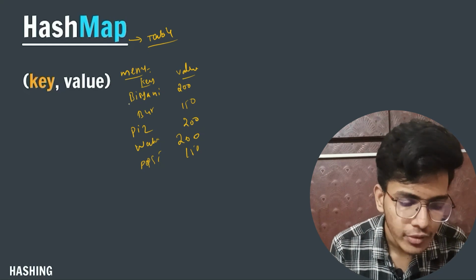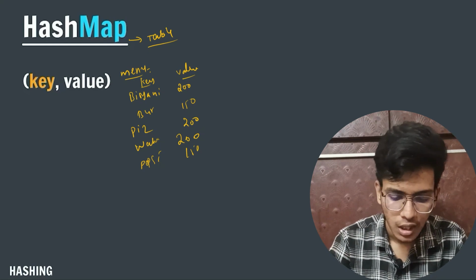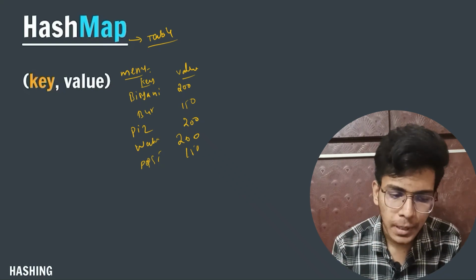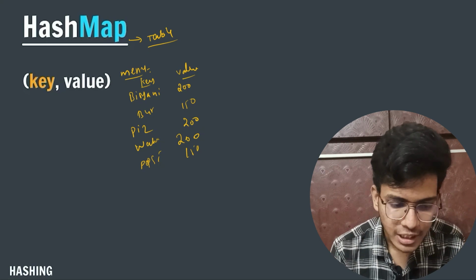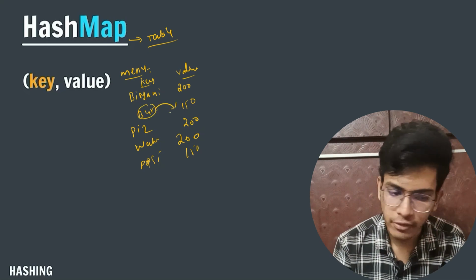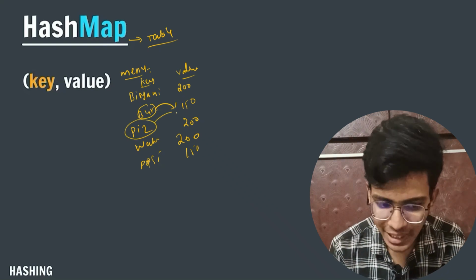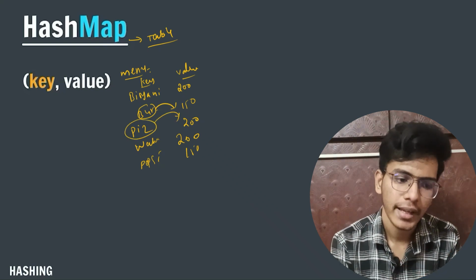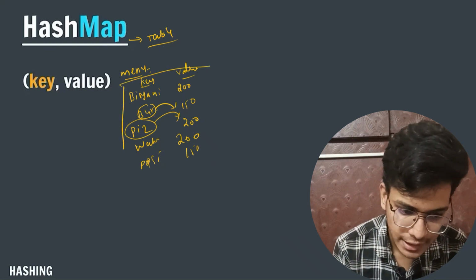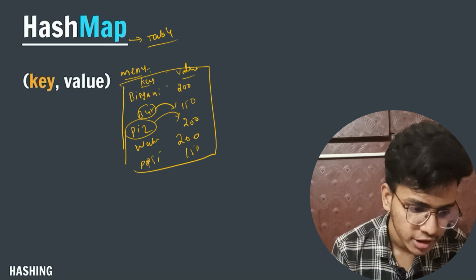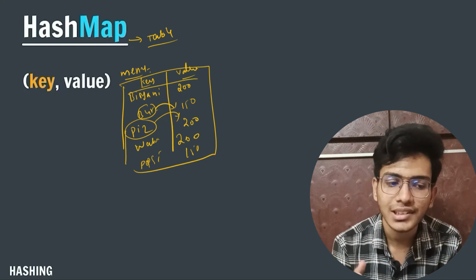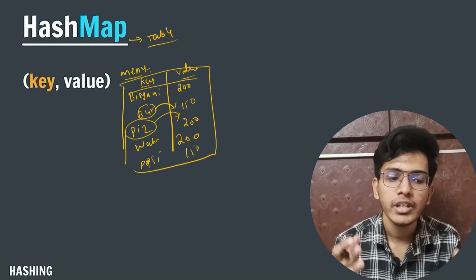So here if I want to access an item's price, if I give burger, then its price will be 150. See pizza, its price will be 200. Like this I can store the data in tabular format. I am storing the data in tabular format, and this storing is happening in the form of key value pairs. So this is how in the hash map we store data.